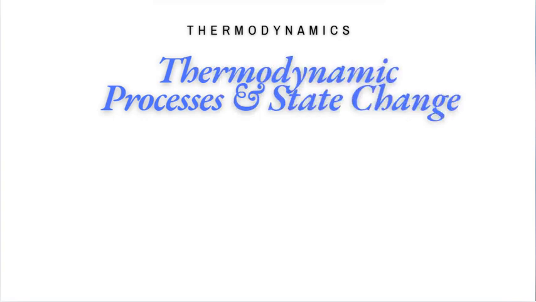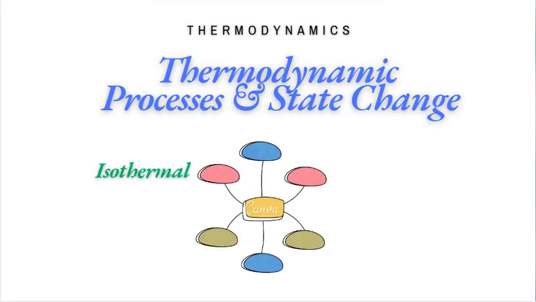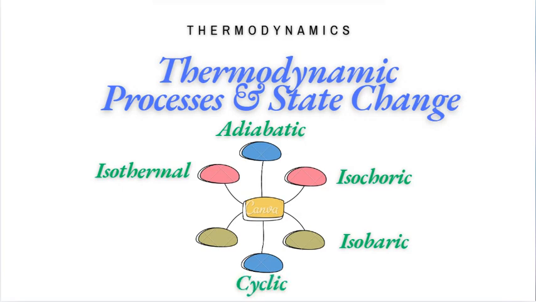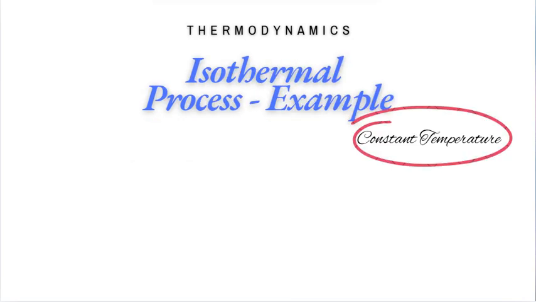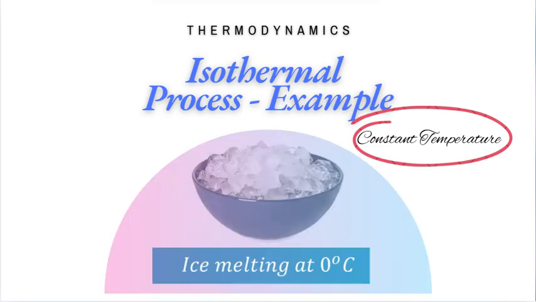In thermodynamics, there are several types of processes that describe how a system changes from one state to another. They are isothermal process, adiabatic process, isochoric process, isobaric process, cyclic process, and polytropic process. In isothermal process, the temperature of the system remains constant. As an example, melting ice at 0 degrees Celsius, the temperature stays the same while the ice melts.